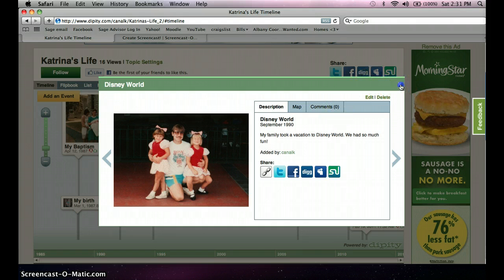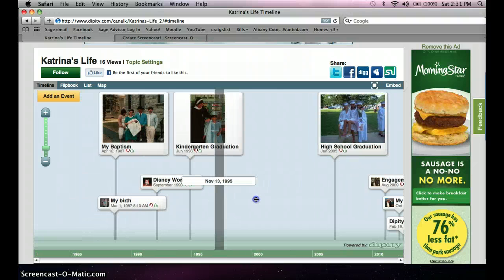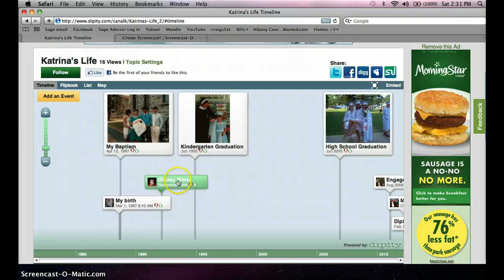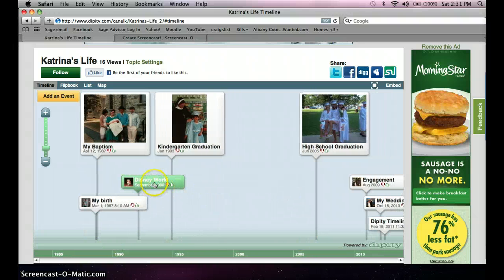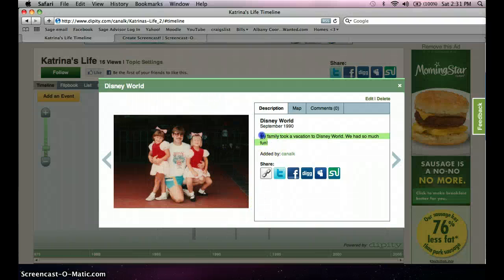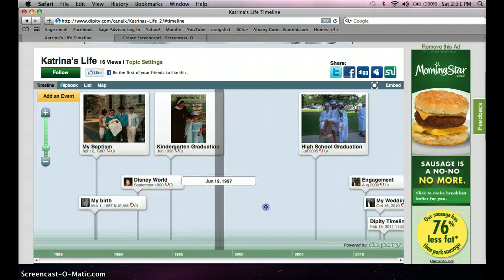But I'm going to go ahead and close out of this, and there it is. There's my new event. It goes in automatically, chronologically. And you can click that event, and it will tell you your brief description and when it took place. And you can click any of your events.